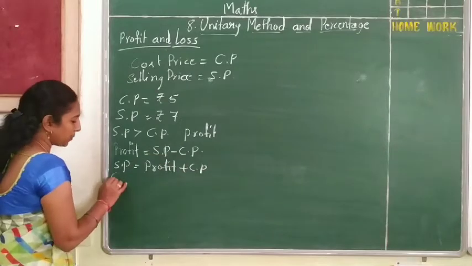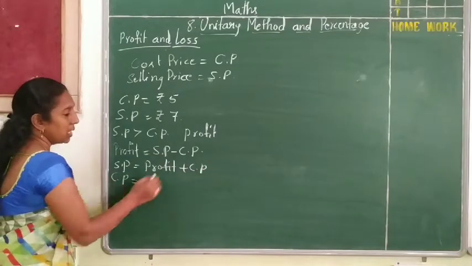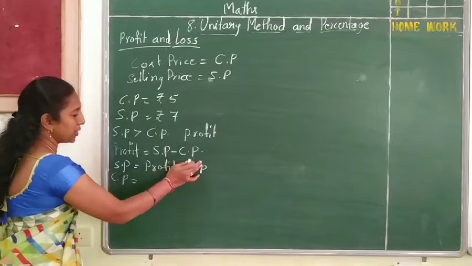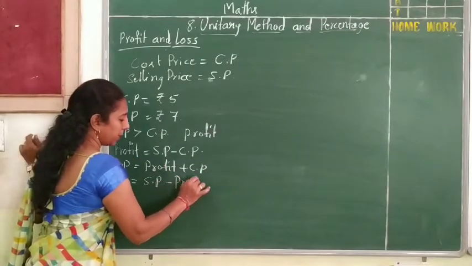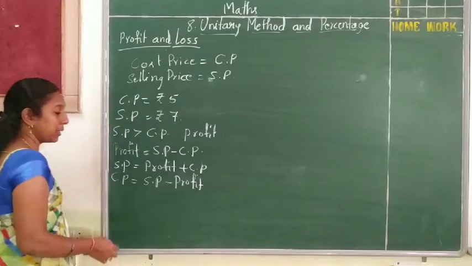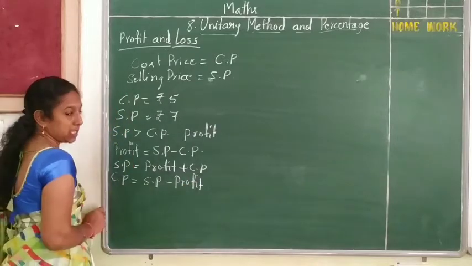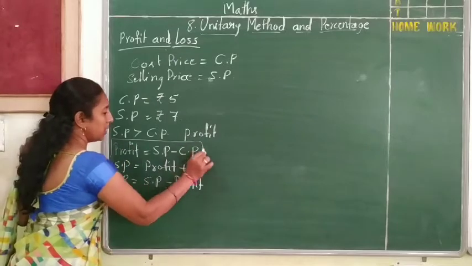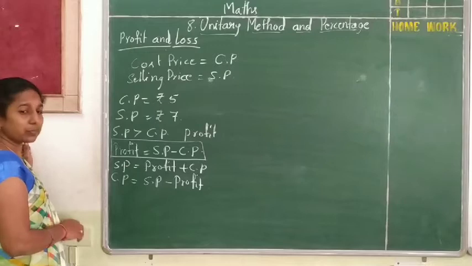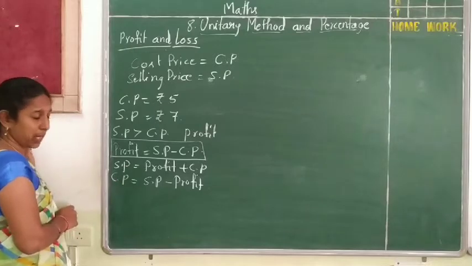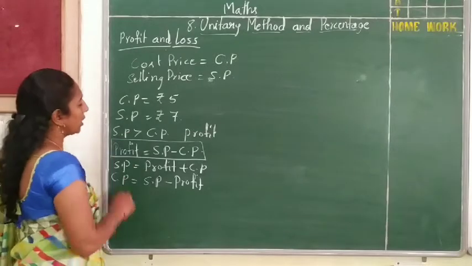If I want cost price, I should shift to this one: selling price minus profit. So these are the three formulas for profit. From the first we can extract these two formulas.